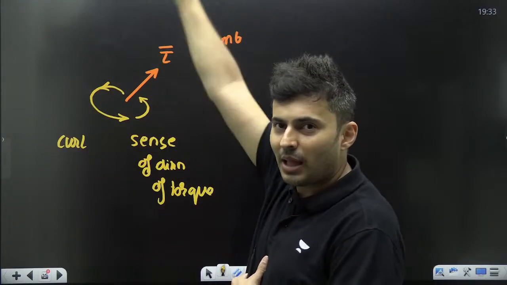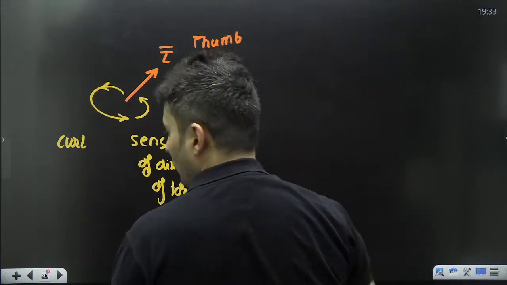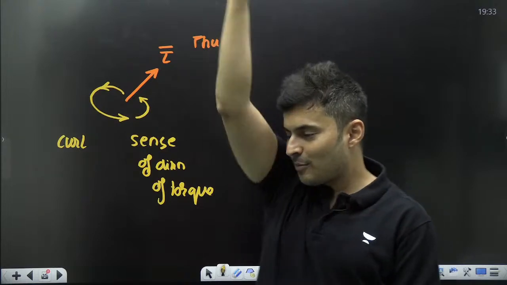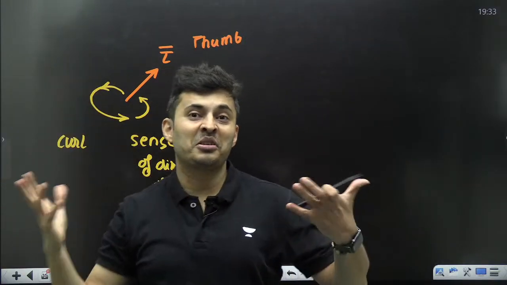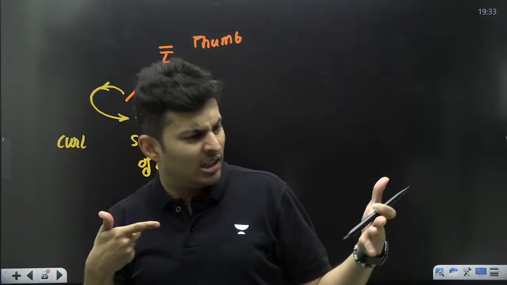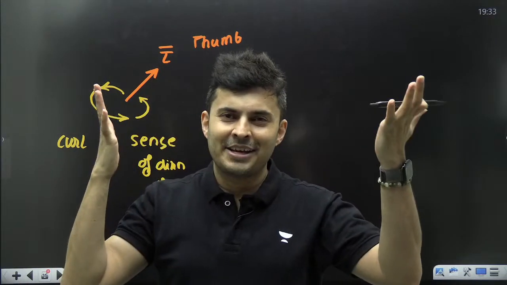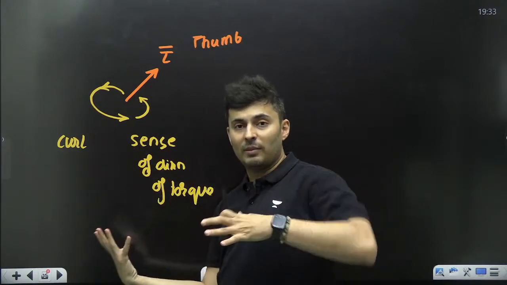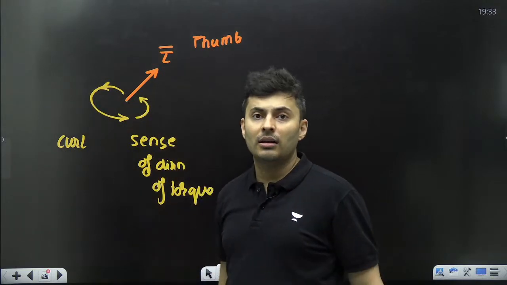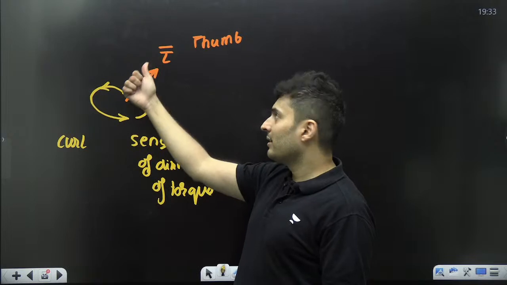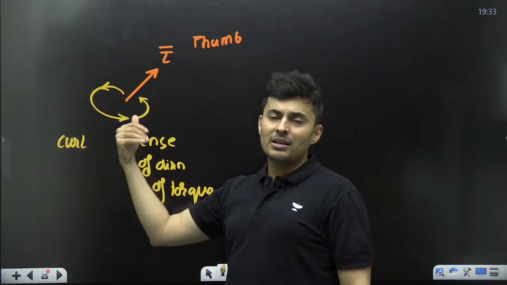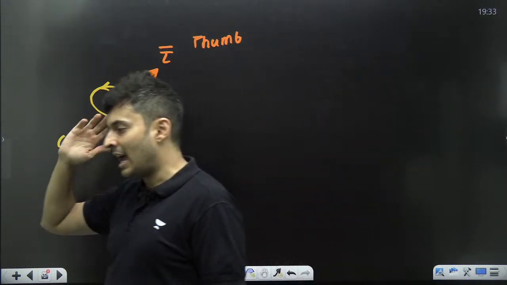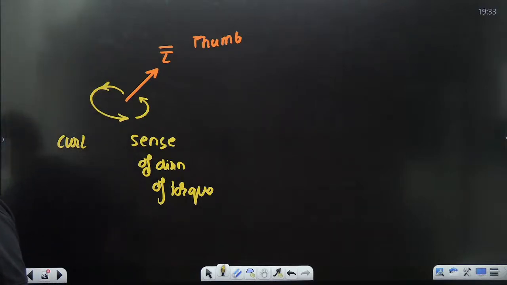You know how it is for me? From my perspective, it looks anti-clockwise. For me, it is anti-clockwise, but the same thing for you is clockwise. So there is a confusion. When I say clockwise, from which direction? This way or that way? That creates a confusion. So that's why we create a very unique way of representing the direction by using the right hand thumb rule. Always pointing the thumb in the direction of the torque gives me the sense of rotation by looking at the curled fingers. As simple as that. I hope this is clear.